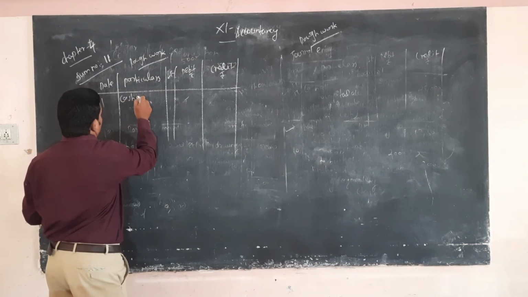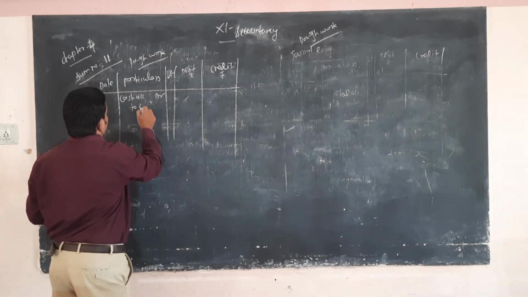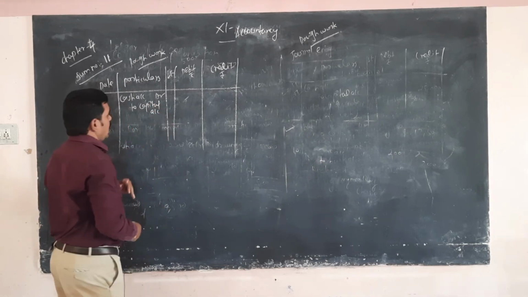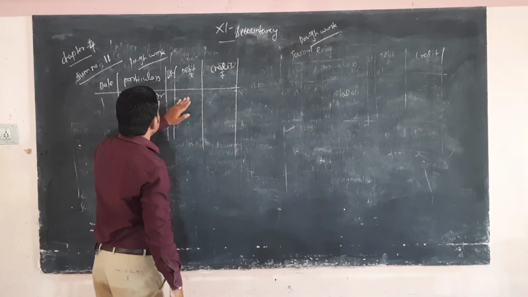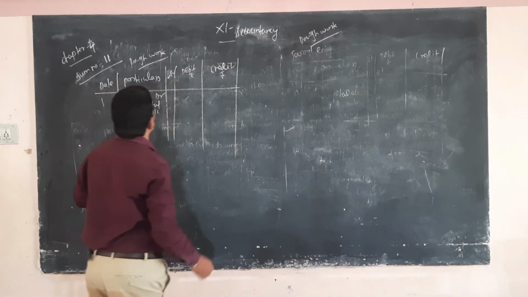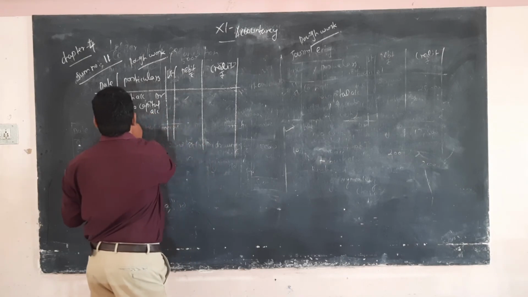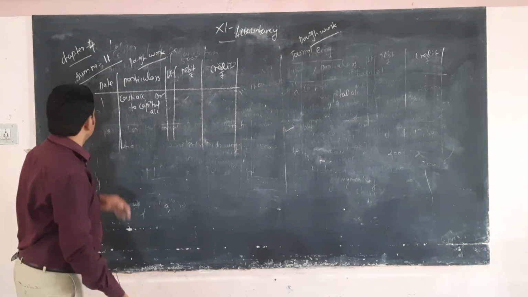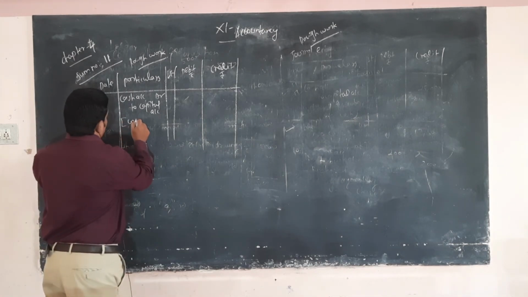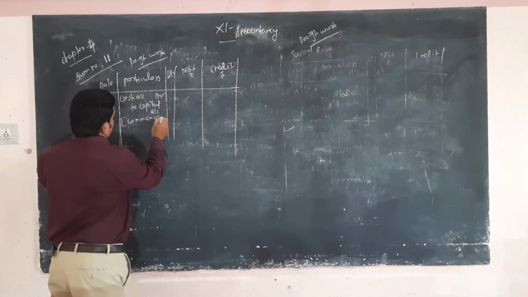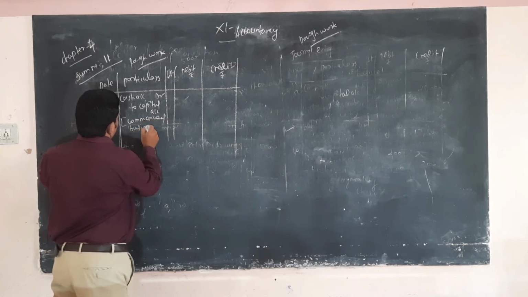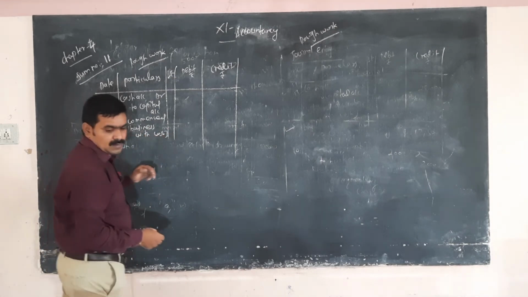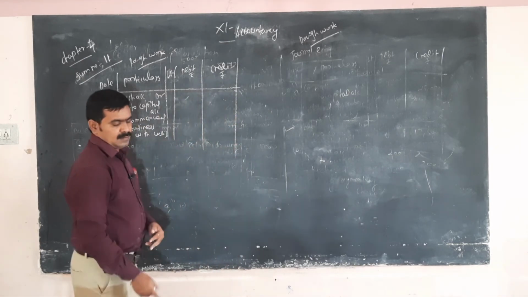Cash account debtor to capital account, commenced business with cash. So how much? 50,000.